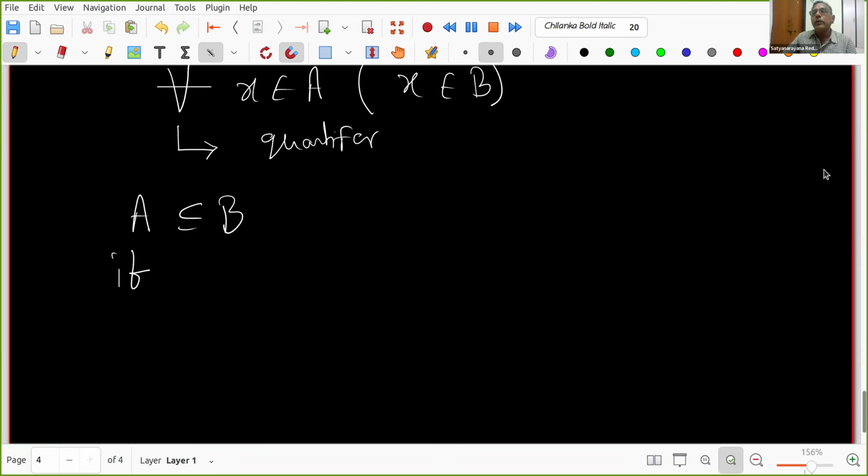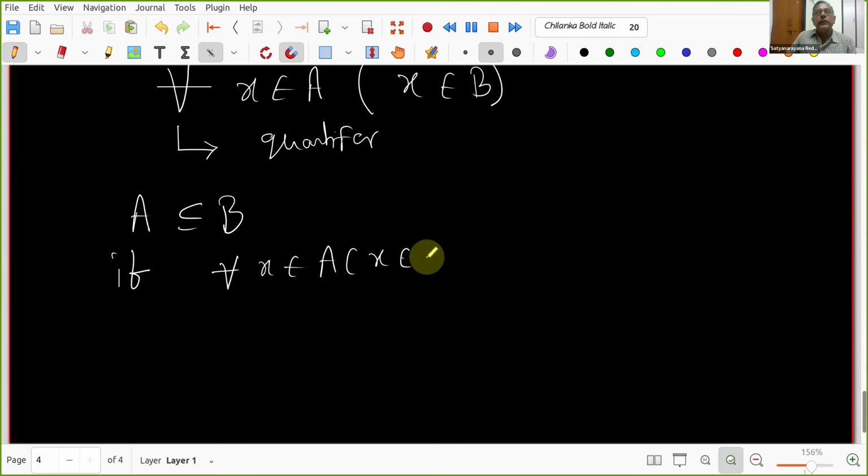Someone from room number 5. Tejas, can you answer? A is a subset of B if for all X belonging to A, X belongs to B.